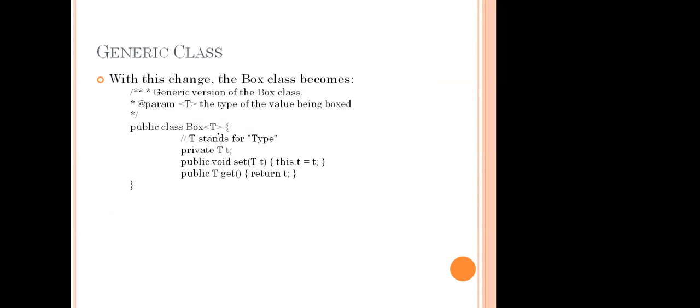The data type we mention here is T for type. As you can see, all parameters of type Object are replaced by T. A type variable can be any non-primitive type you specify: any class type, any interface type, any array type, even another type variable.